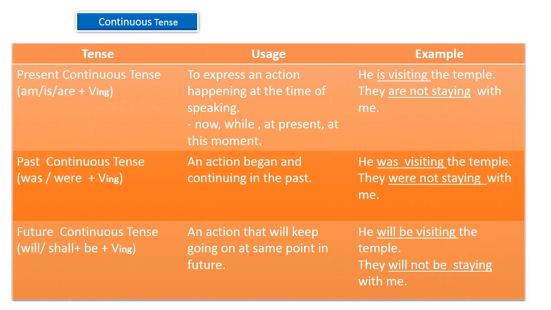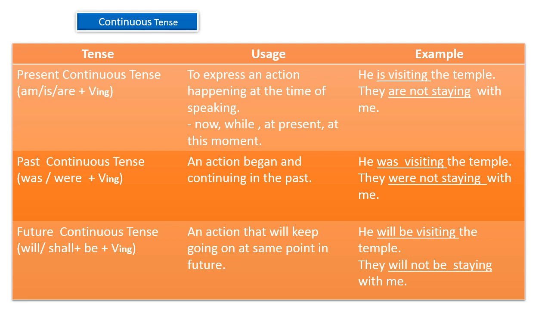Continuous means the action is going on continuously. Again it is categorized into three types. Present continuous tense. In this tense we use helping verbs am, is, are plus verb plus ing. Means we can use helping verbs am, is, are and the combination of the main verb and the ing form.